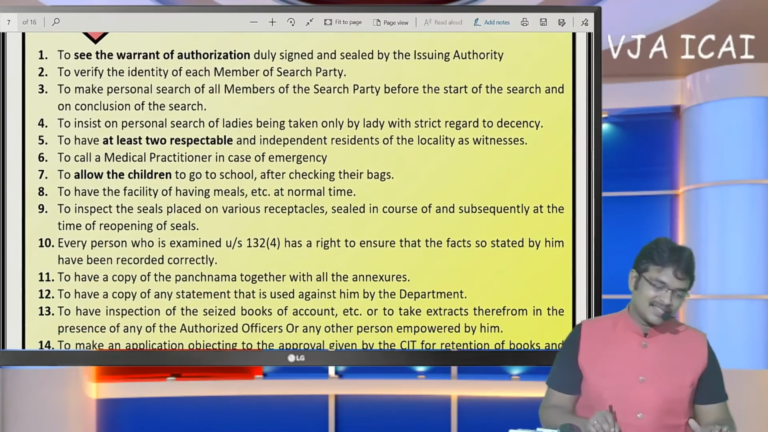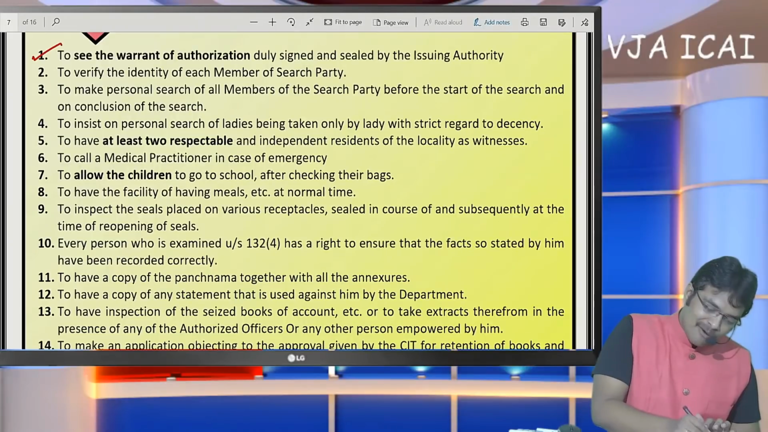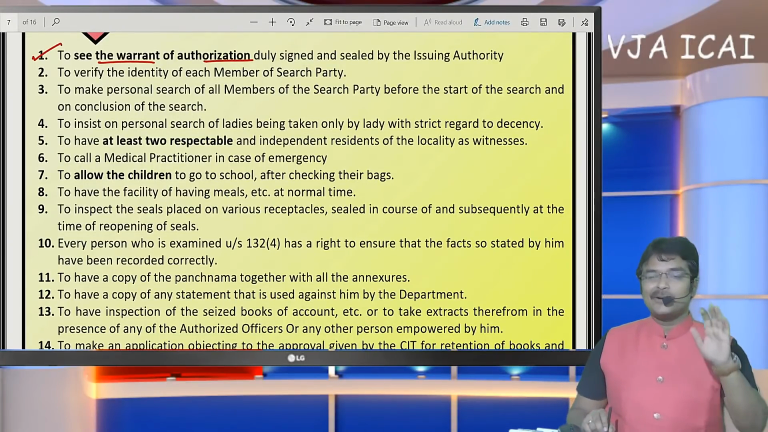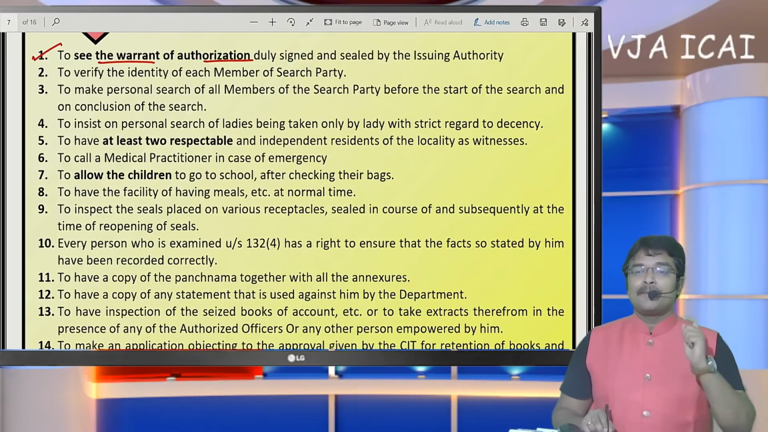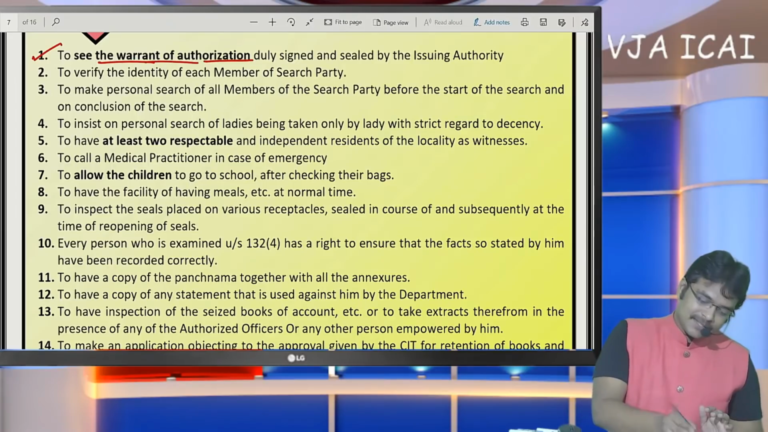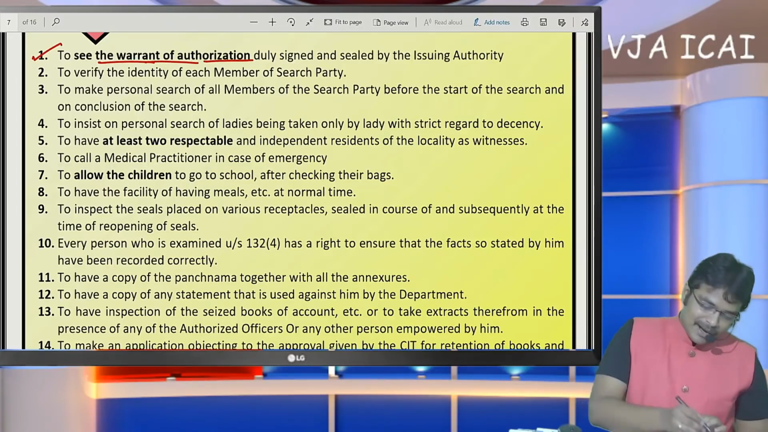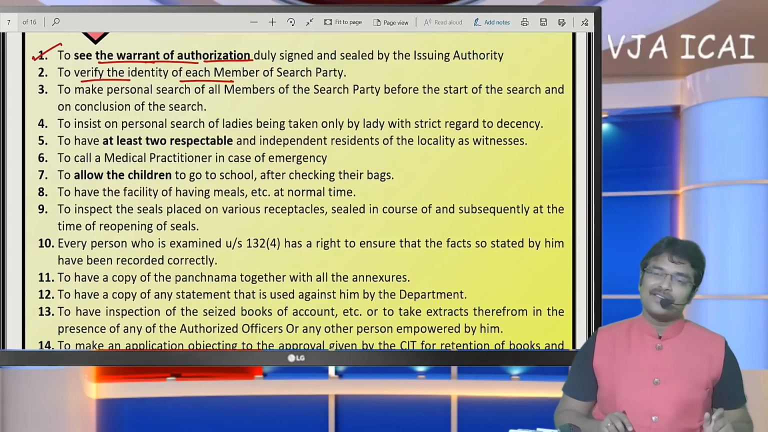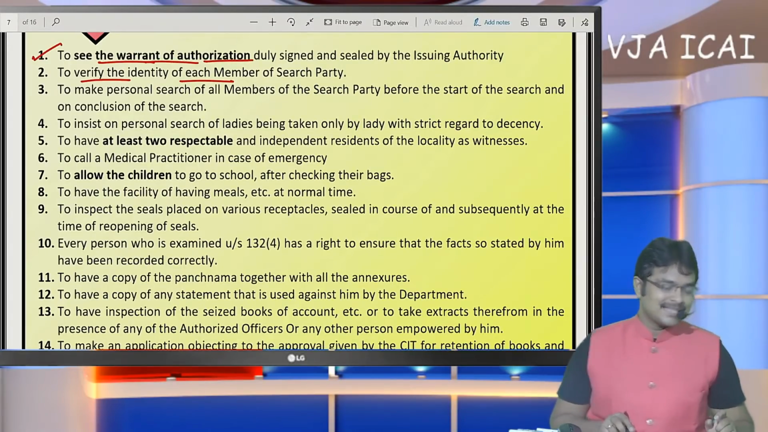Coming to rights of the SSC, they have the right to see the warrant of authorization. They have the right to see. Whenever an officer enters for search, the SSC can ask, please disclose the search warrant once. So he has the right to see the warrant of authorization. Number 2, he can verify the identity of each member. ID cards of each assessing officer can also be verified by the SSC.